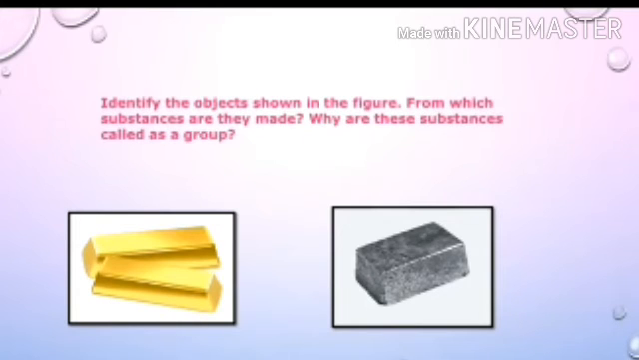Identify the objects shown in the figure. From which substances are they made? Why are these substances called a group? See here, we can observe that they have shown pictures of gold and an iron bar. So those are called metals. Substances like copper, gold, iron, aluminium are called metals.